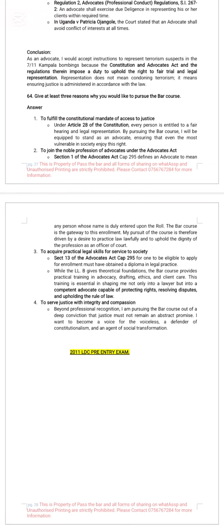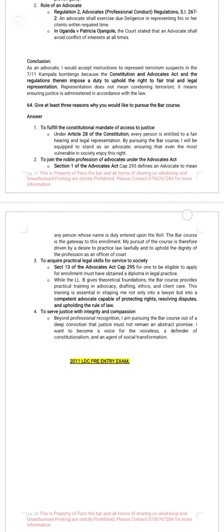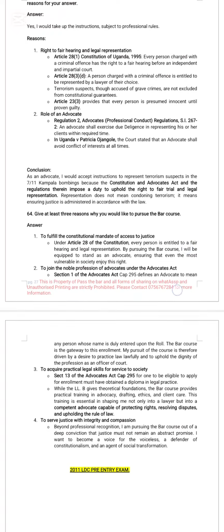Section 16 of the Advocates Act says that for one to be eligible to apply for enrollment, one must have obtained a diploma in legal practice; to serve justice with integrity and compassion, beyond professional recognition, and pursuing the bar course out of deep conviction that justice must not remain an abstract promise. I want to become a voice for the voiceless, a defender of constitutionalism, and an agent of social transformation.